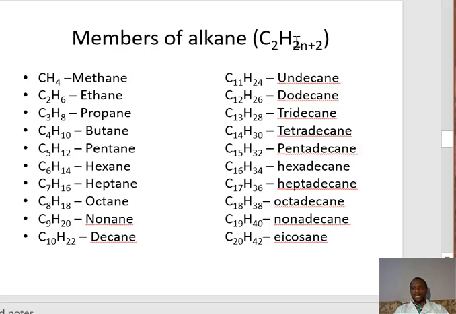C11H24, just follow that, either the formula or just by adding one carbon. Look at it, if you apply the formula, you are going to get it, or you just add one carbon, two hydrogen, you get all up till number 20, icosane. So when you look at it, undecane, dodecane, tridecane, tetradecane, pentadecane, hexadecane, heptadecane, octadecane, nonadecane, icosane. So this is the first 20 members of alkanes in that order.